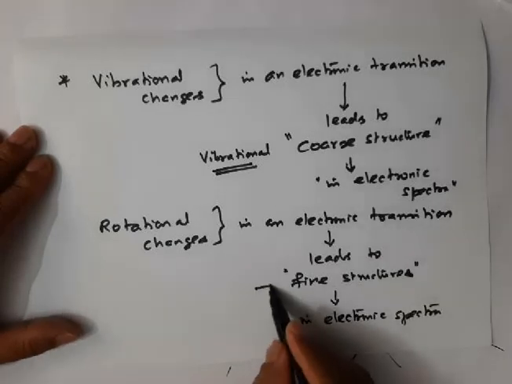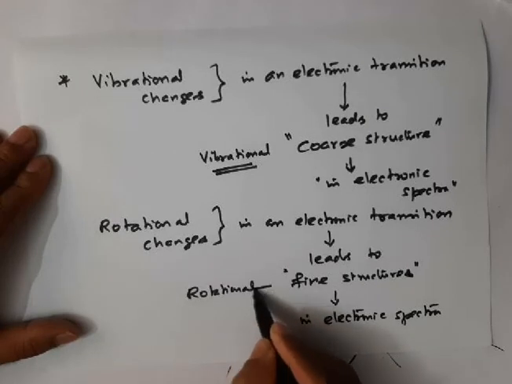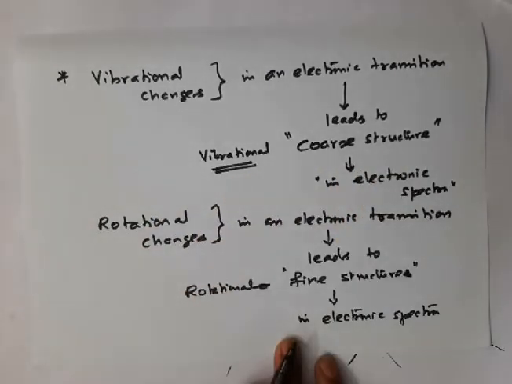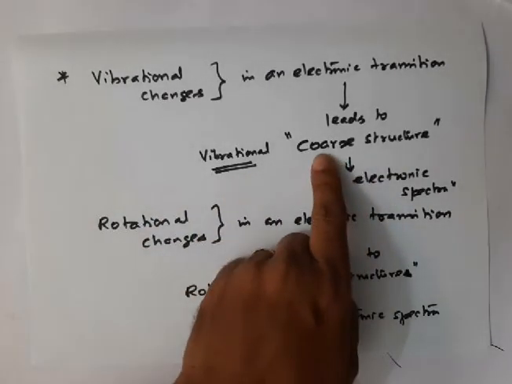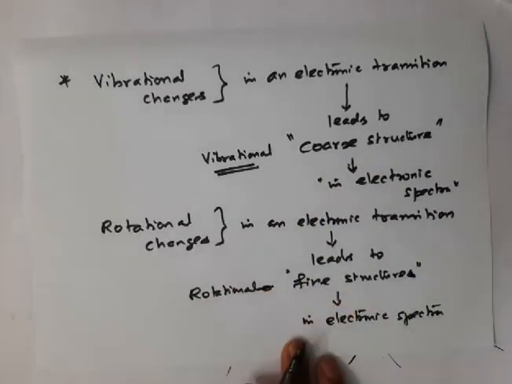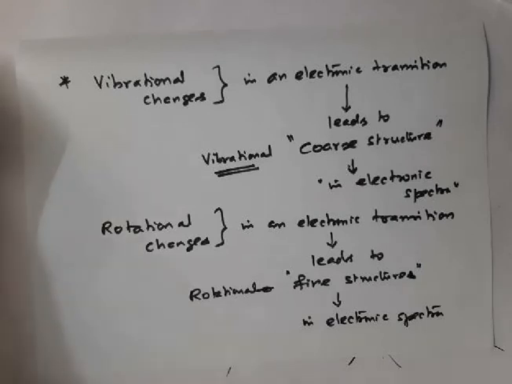Okay, and these fine structures are sometimes also called rotational fine structures. This is vibrational coarse structure. See the spelling of coarse, C-O-A-R-S-E, coarse structures, and this is rotational fine structure. So these are all the conventional terms that we use for rotational changes and vibrational changes that occur in an electronic transition.